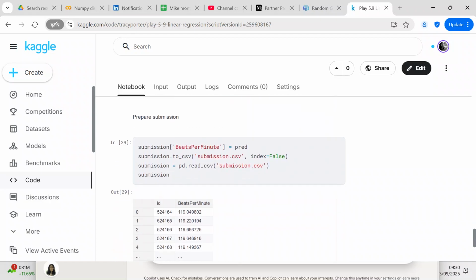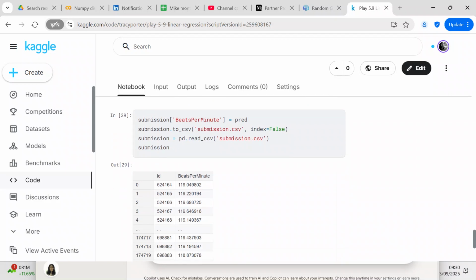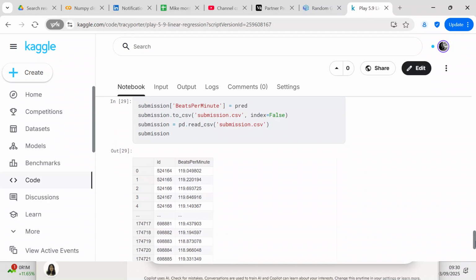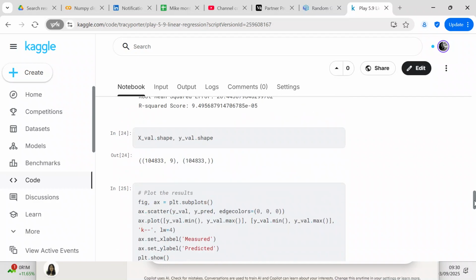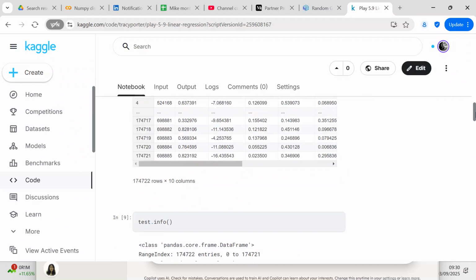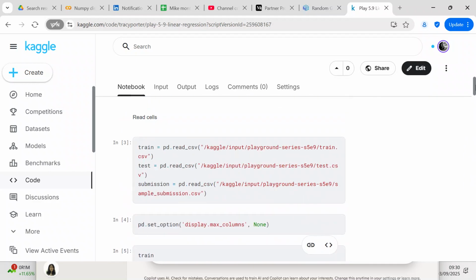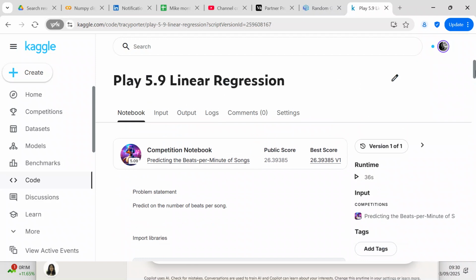But I went ahead and I prepared my submission. I thought, well, let's go ahead and give it a go. Let's try it out. So I prepared my submission, and the predictions are in the submission data frame of beats per minute. So this is what we came up with, and it was mainly 119, in that area of 119, which is why I was worried about it. And then I saved my work and I submitted it to Kaggle.